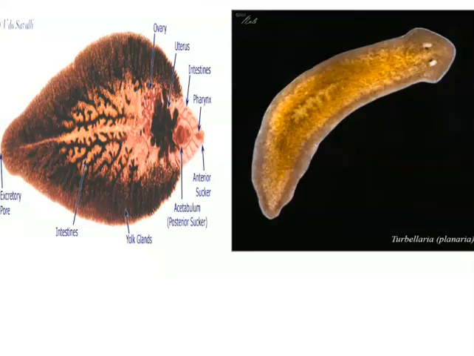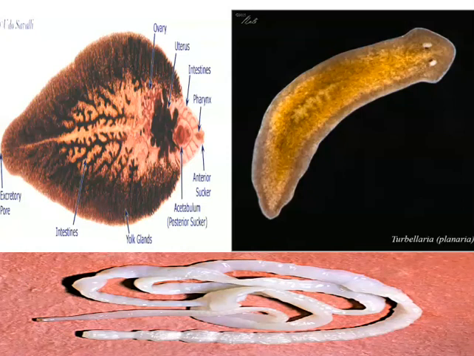Let us see the diagrams. The first one is a liver fluke, the endoparasite found in sheep and goats. Basically they are found in the liver of infected sheep and goats, and that is why they are called liver fluke. This is the free living platyhelminth, Planaria. This question was asked in the March 2020 board exam.